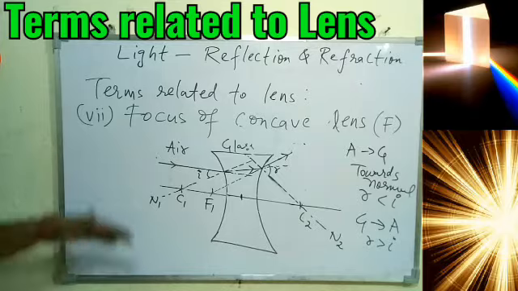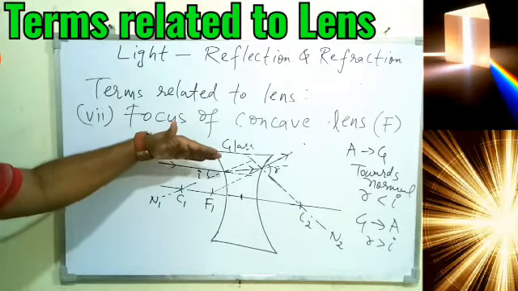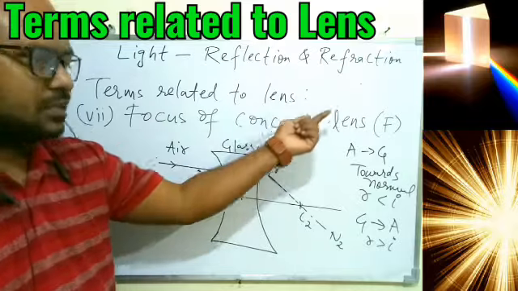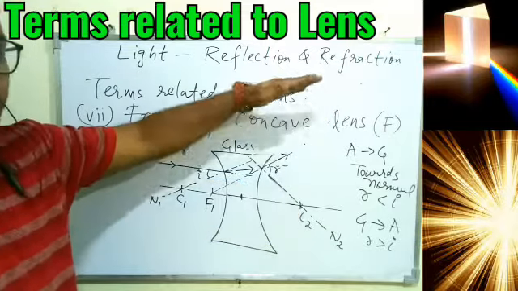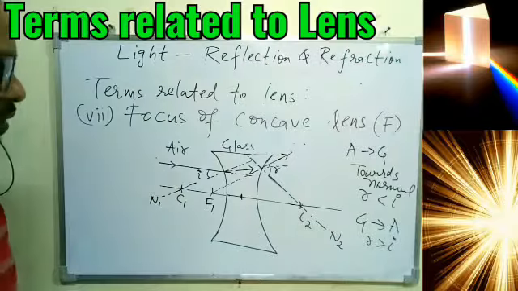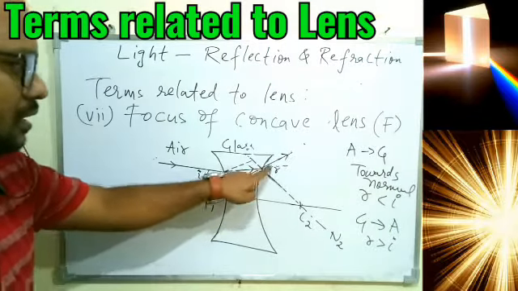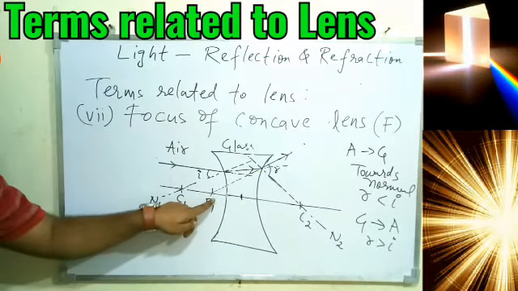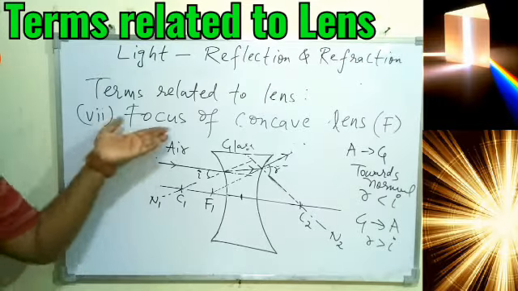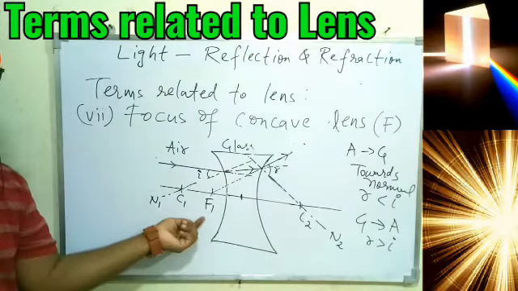So I hope you understood, that is, a ray of light coming parallel to the principal axis seems to diverge. What you see, this ray is basically diverging, that is, it is going away from the principal axis. It is not coming towards the principal axis. But it seems that it is diverging from a particular fixed point, the focus, and that is the meaning of the focus of a concave lens.